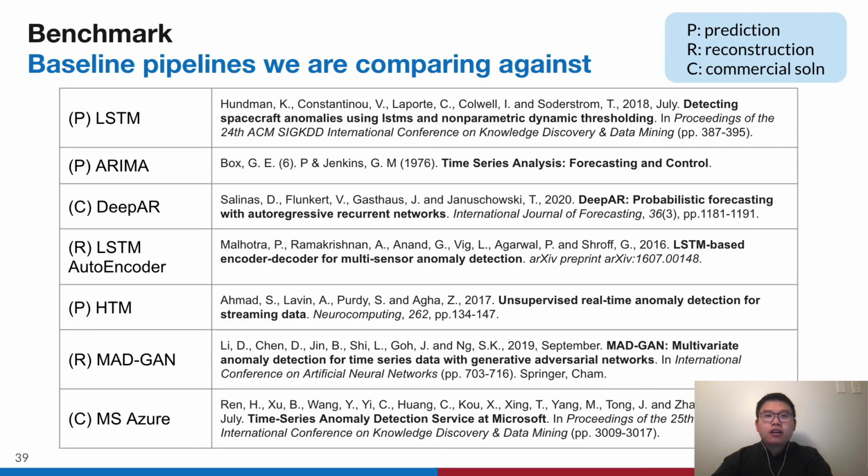We compare our algorithm with the following algorithms including LSTM, ARIMA, DeepAR, LSTM autoencoder, HTM, and MS Azure. The letter P here indicates that this is a prediction method, R indicates a reconstruction-based method, and C indicates a commercial solution.